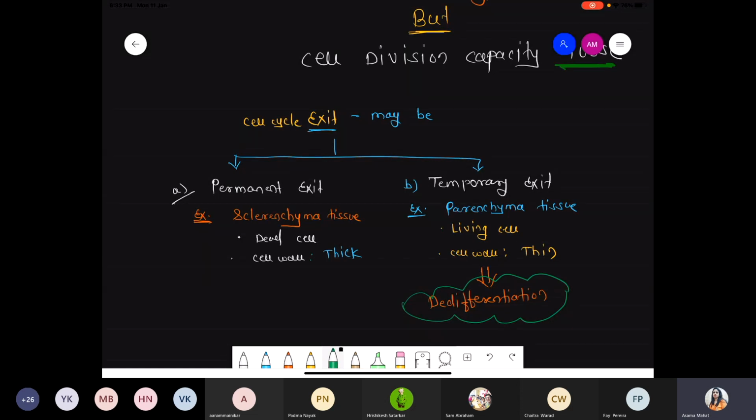Chalo, clear this part? Any doubt from the G1 phase? Any doubt from the G0 phase? Rishikesh, okay. Any doubt? Clear? Yes. Lisa.